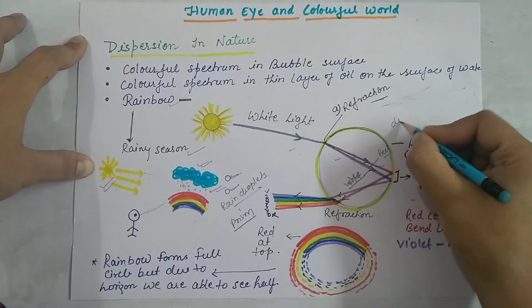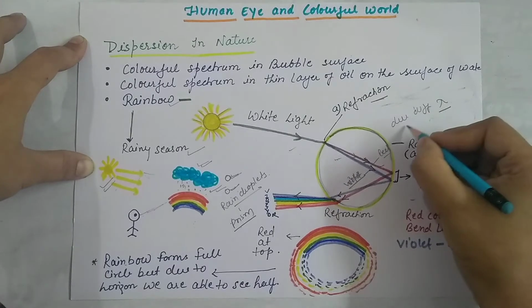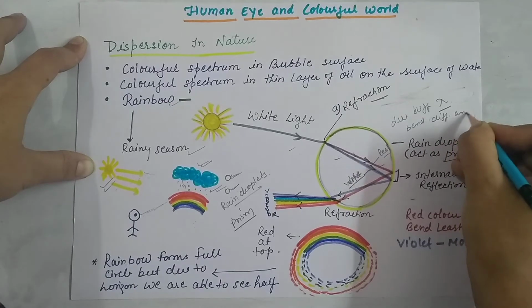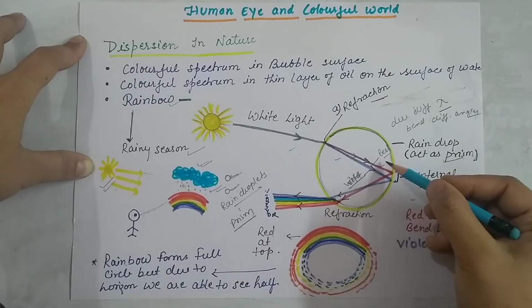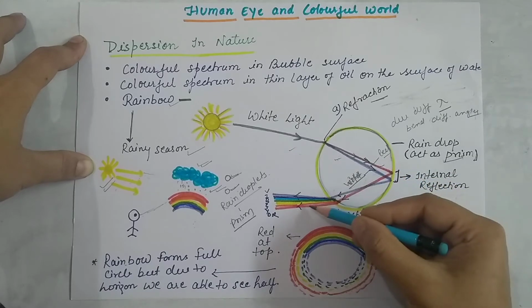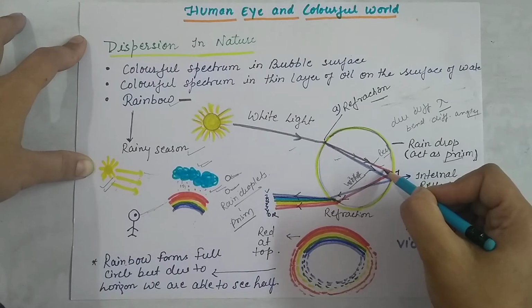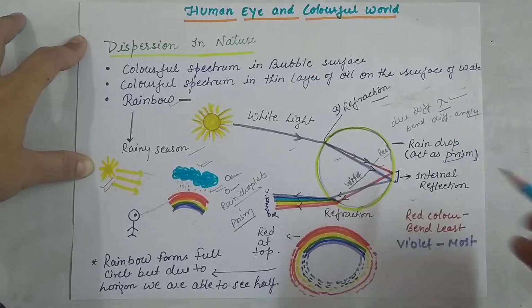Due to different wavelengths, they bend with different angles. So every light, red, orange, green, what the VIBGYOR is, they all bend with different angles due to the different wavelength.